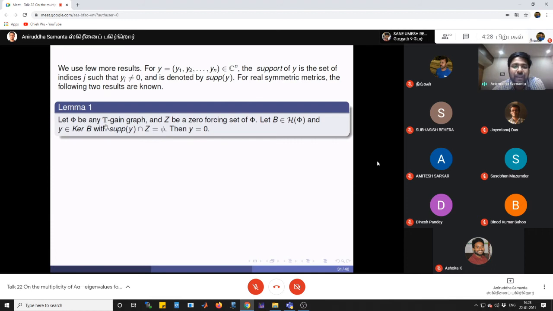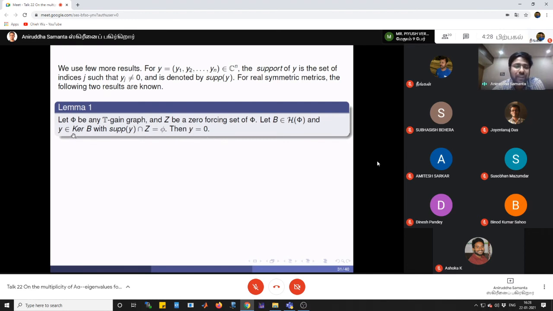So let phi be any T-gain graph and Z be a zero forcing set of phi, and B any matrix of type phi. Then if we take one vector Y from the null space of B, and the support of Y intersection Z is empty, then Y must be zero.